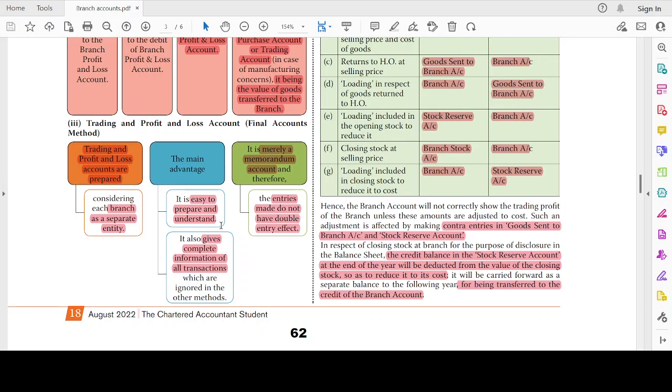It also gives complete information of all the transactions. Complete is essential here, right? All the transactions which are ignored in the other methods. It is merely a memorandum account, and therefore the entries will not have a major ledger effect. Memorandum means just a draft or simply an account. It does not have a proper ledger.